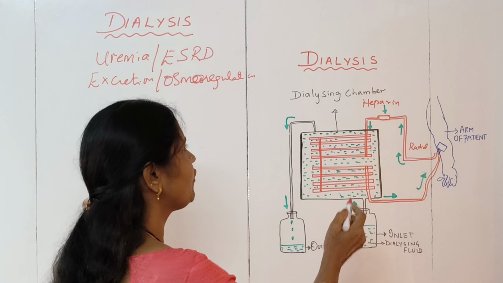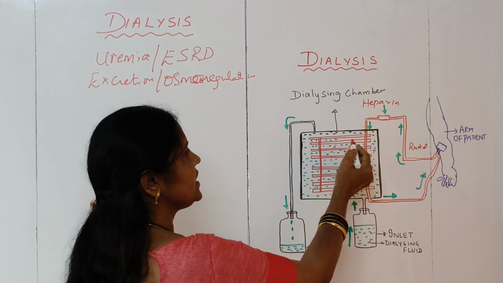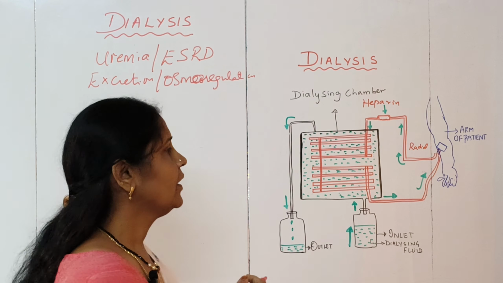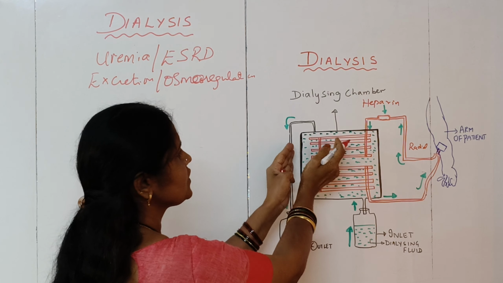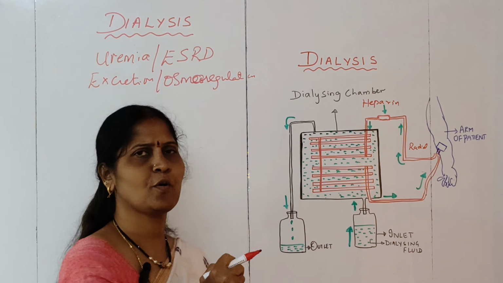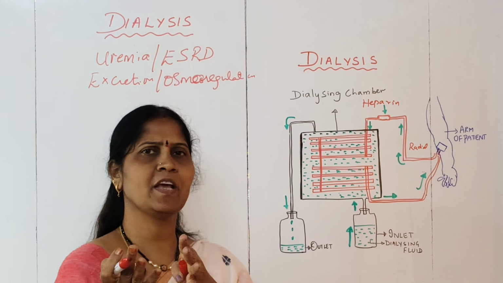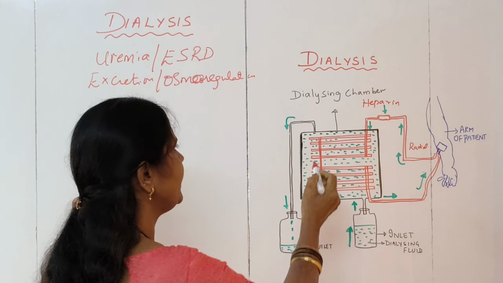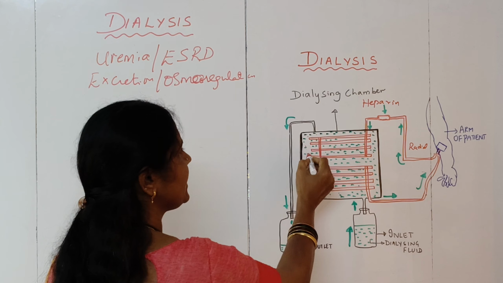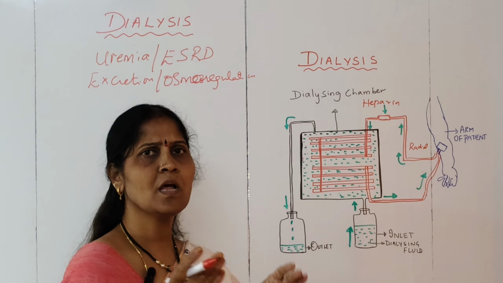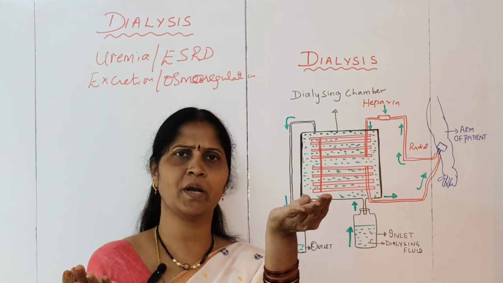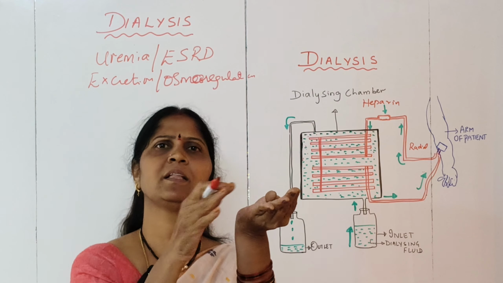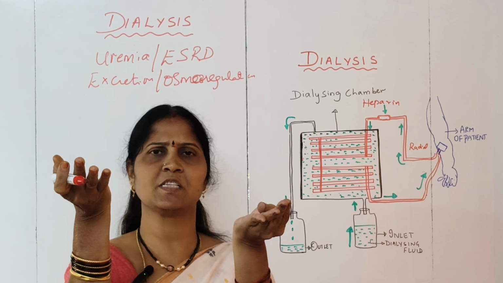Okay, so what will happen when the blood, which has a lot of toxic waste in it, reaches these tubes? By the process of osmosis, whatever waste materials are there will go out into the dialyzing fluid. Into this fluid, all the waste materials will come out, because the composition of the outside fluid, the dialyzing fluid, is the same as that of the blood, except that it does not have the waste materials, whereas blood has the waste materials.